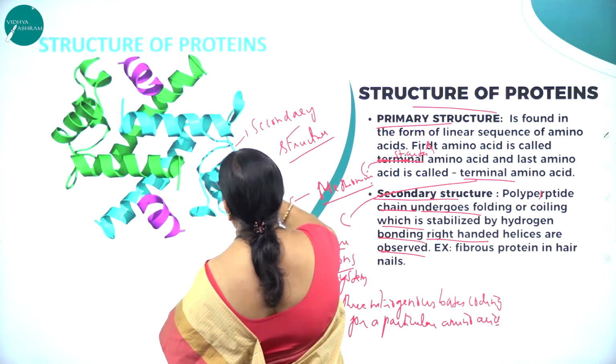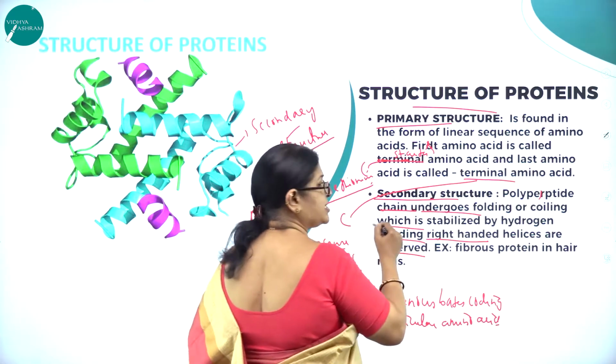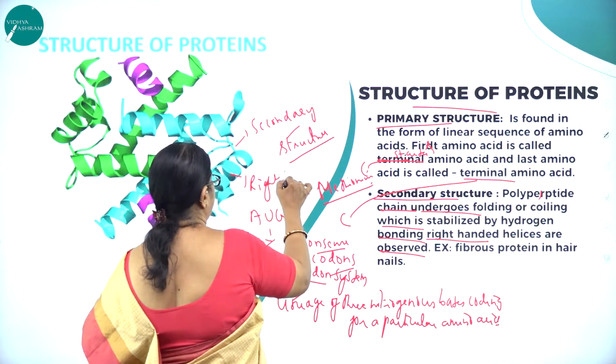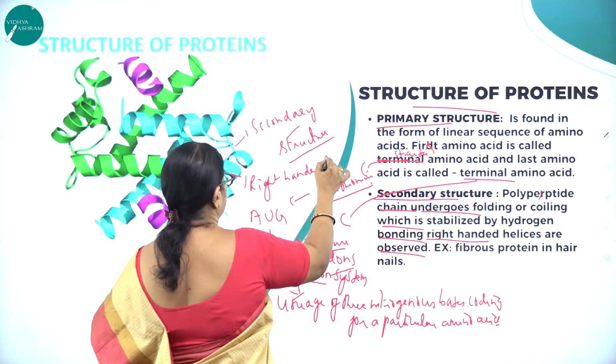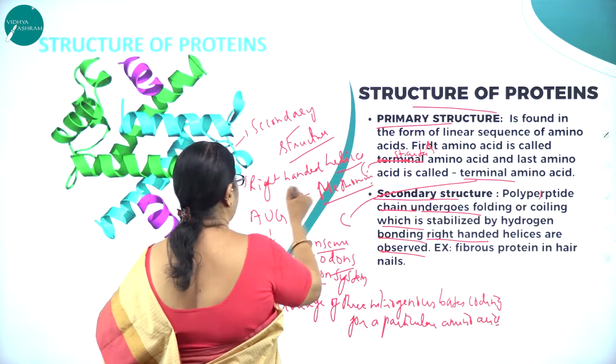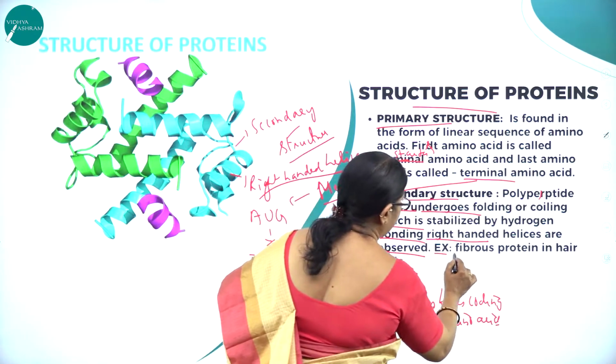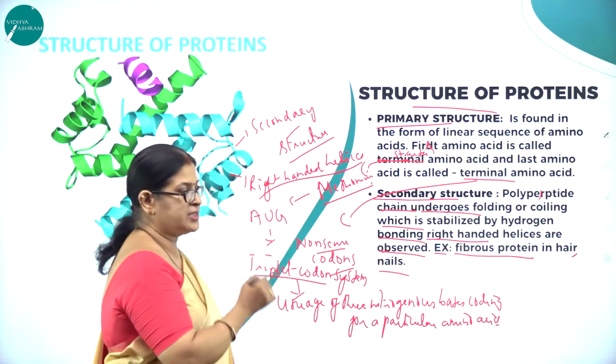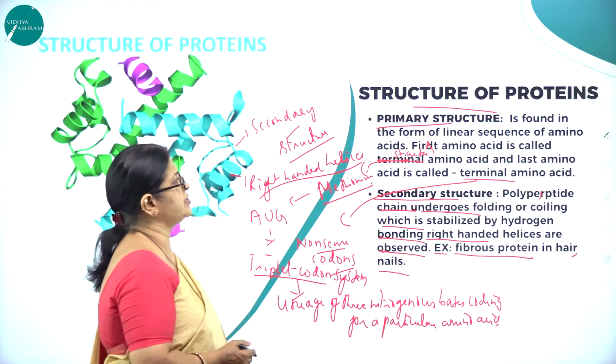You can see the right-handed helices. Helices means twist. For example, we have the fibrous protein in hair and nail. That is about the structure of proteins.